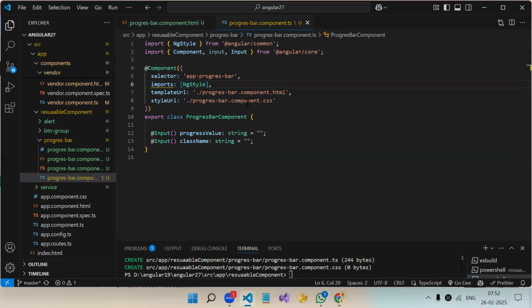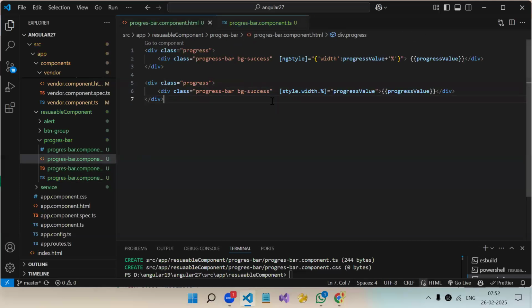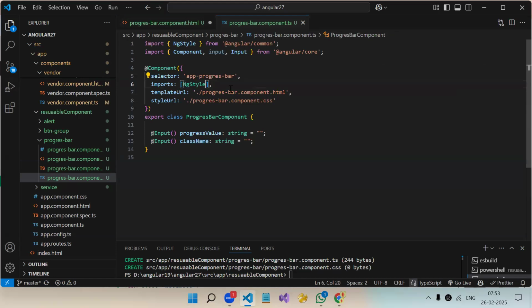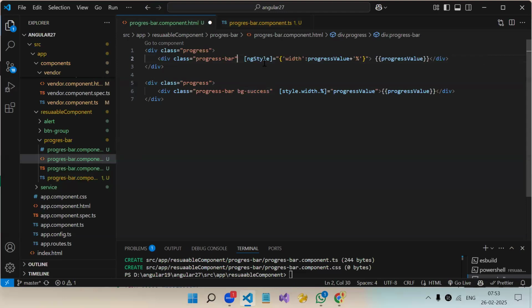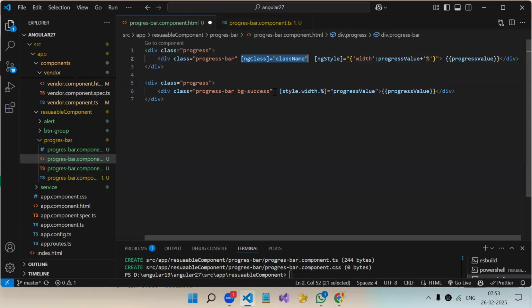Now, the second variable we have is this class name. So this class name we will add over here. Either again we can go with ng class or class name also. But now with class name we cannot go, because we don't have either-or. We are going to get the class name directly. So we will use ng class over here. Directly the class name we are getting, so this we will add over here. Fine. So this is our reusable component.